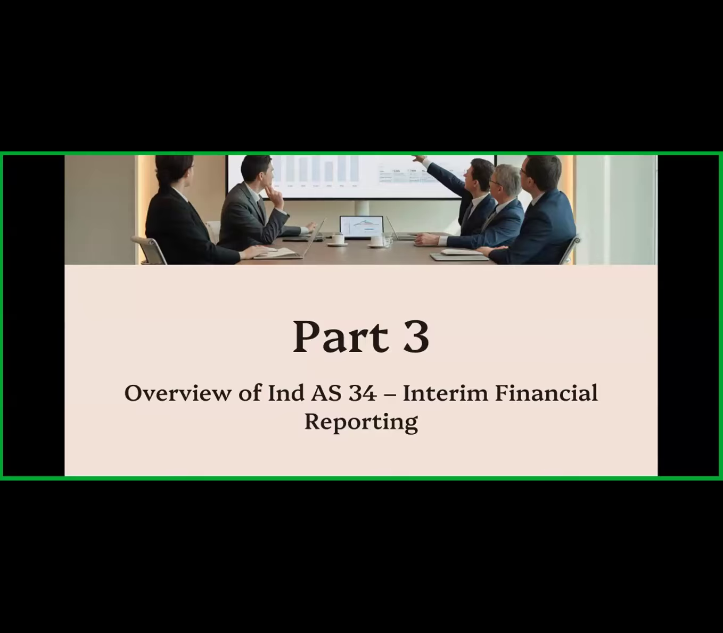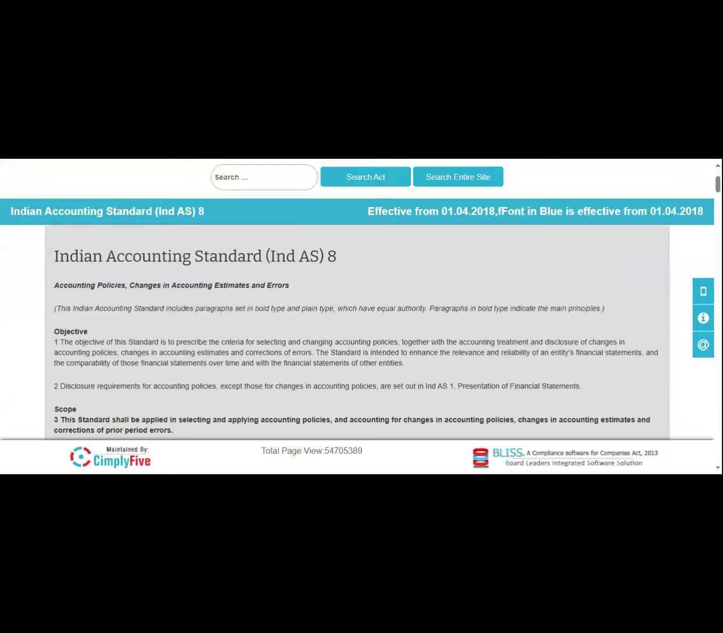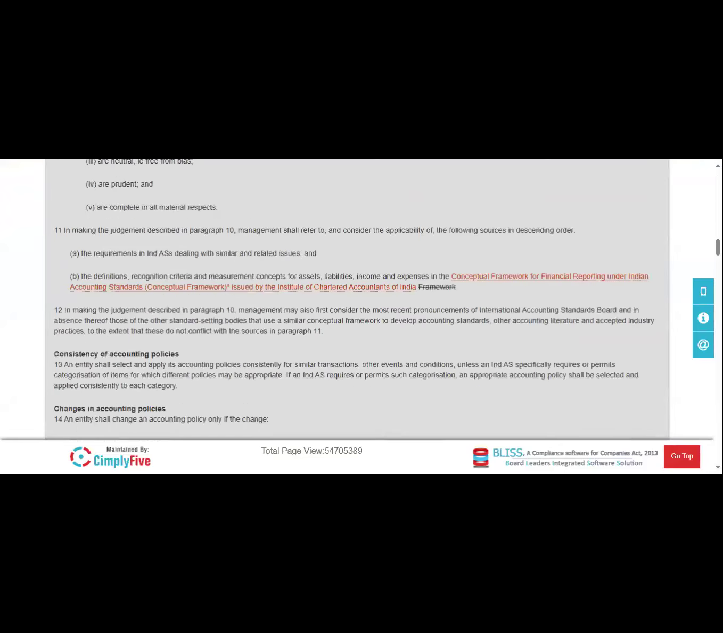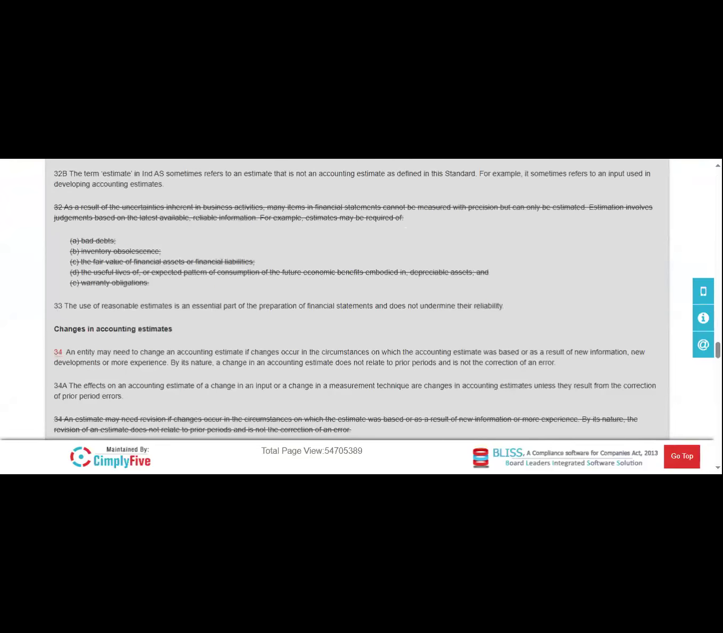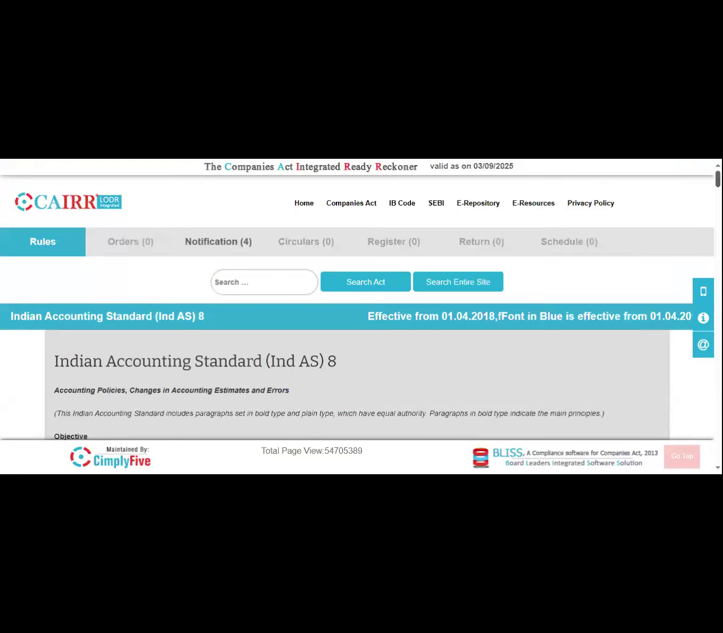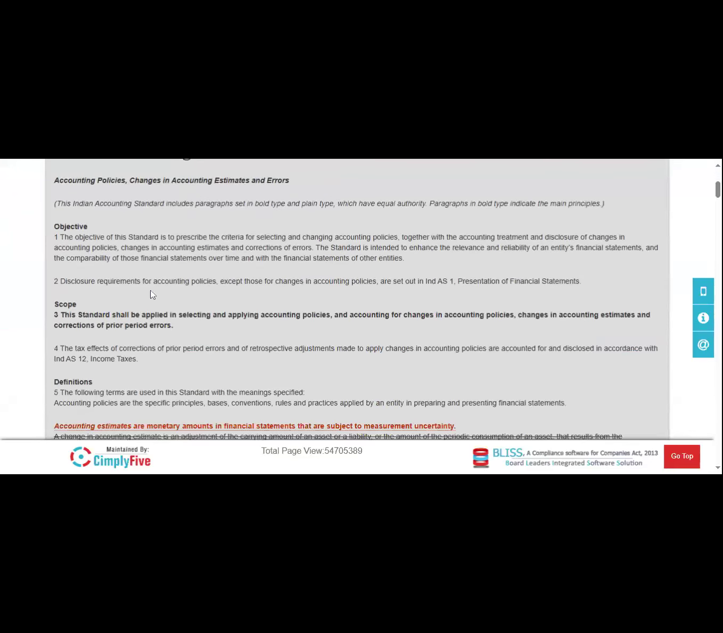Okay, so here I'll show you the actual standard. If you see here, this is the Indian Accounting Standard AS8 guidelines. The guidelines are about 6 to 7 pages, and they describe how changes are made and the different guidelines given. So first we read the objectives of AS8.